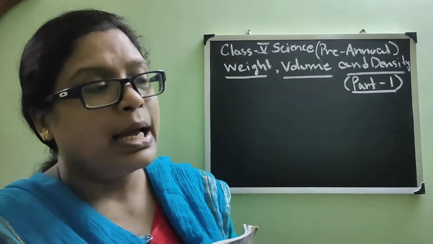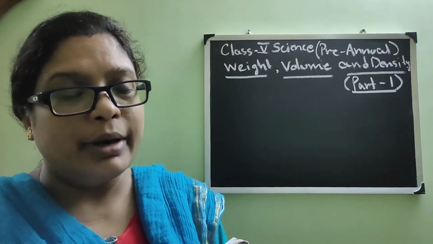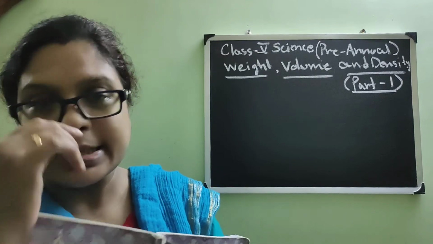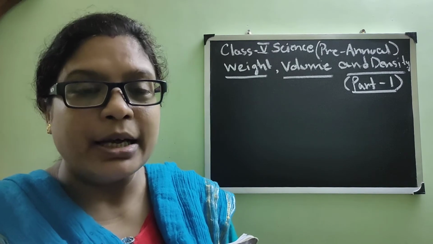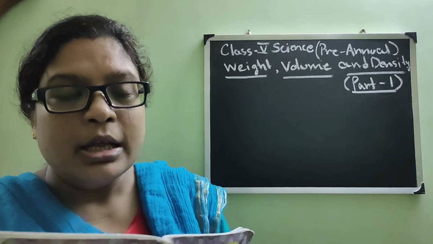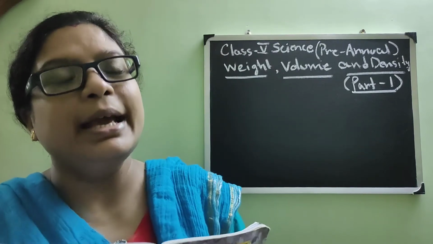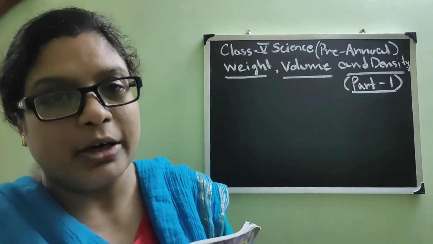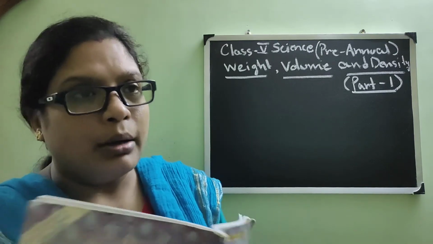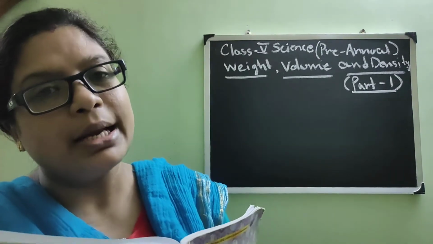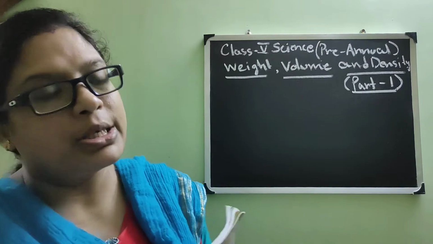Next is density. Density means what? We have read about molecules, and we have read about the different states, that is liquid, solid and gas. In case of solid, the molecules are tightly packed. In case of liquid, a little bit looser, and in case of gas, the molecules are scattered from one molecule to the other. So density is explaining to us how tightly the molecules are packed and how they are not. That we will slowly read.